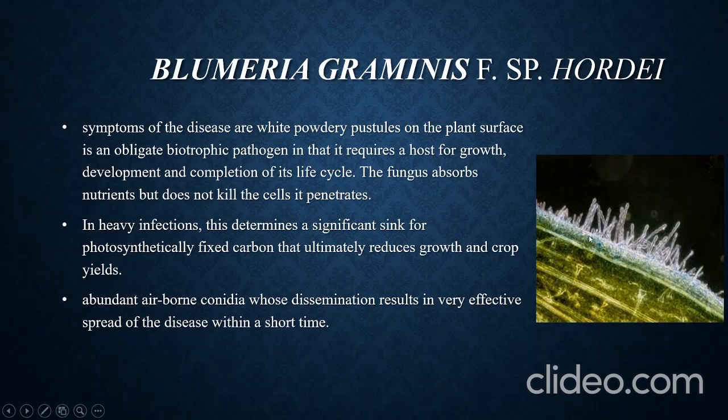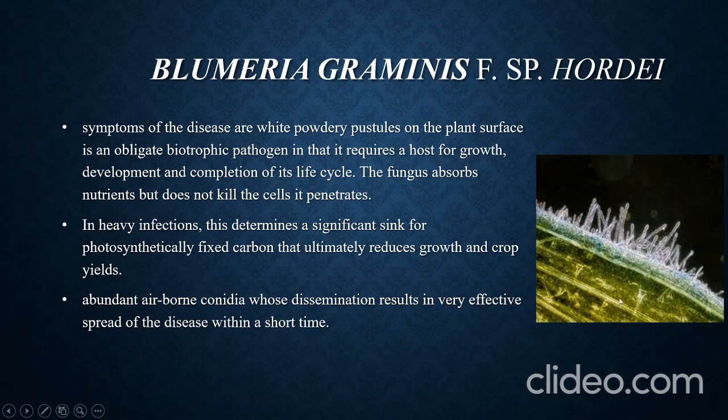That's why this pathogen absorbs the nutrition from the host. Here we can see the white powdery pustule. In heavy infection, it is a significant sink for photosynthetically fixed carbon and ultimately reduces growth and crop yield. So this is a powdery pustule.